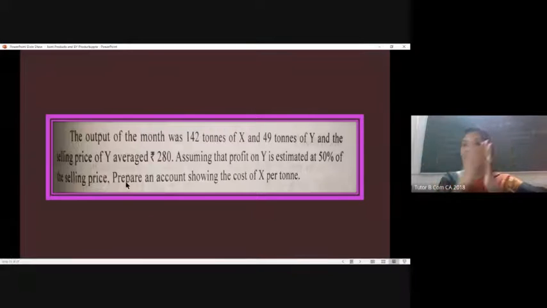Here we are given the two products, and in this case X is the main product and Y is the byproduct. And as per the question, Y is having significant value in the market. So we really have to go with computation of cost of Y before we go with periodic computation of X. And based on the nature of the question, it will be easy for us to go with the reverse cost method, which we have discussed in our yesterday's class. So let's see how it is being done.